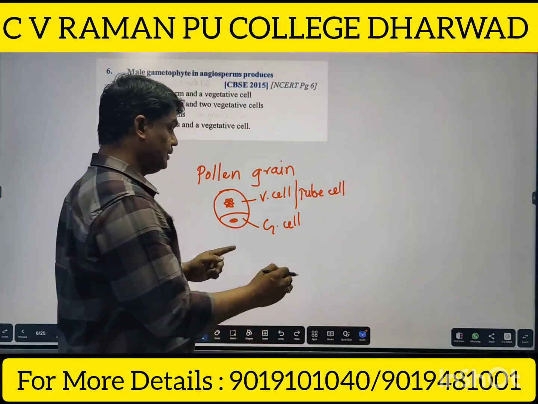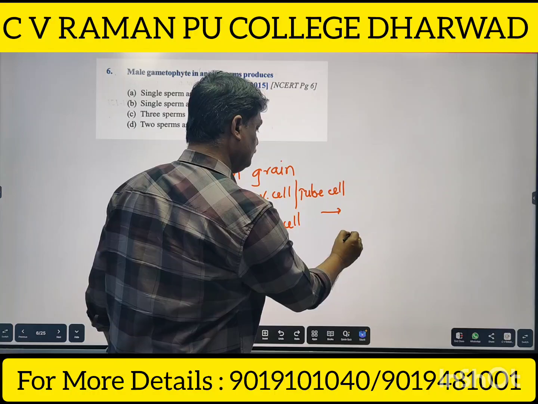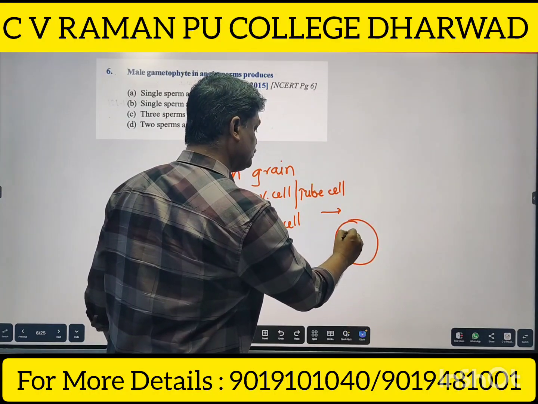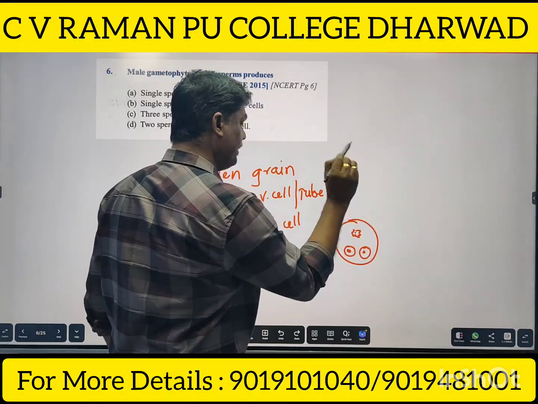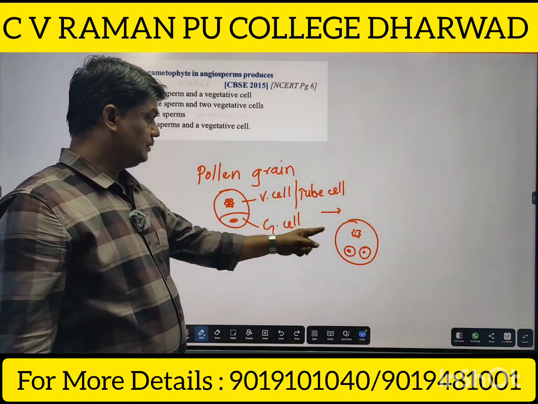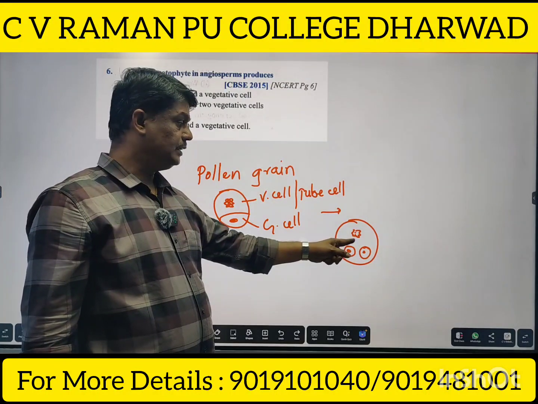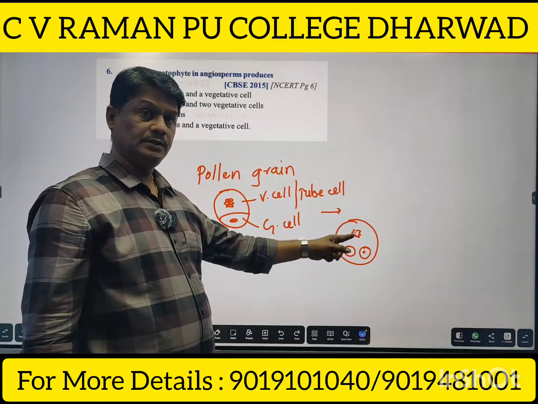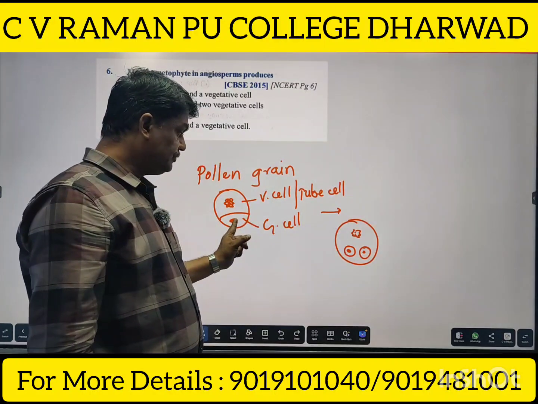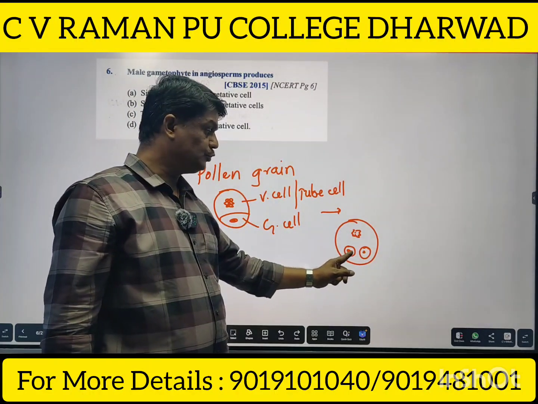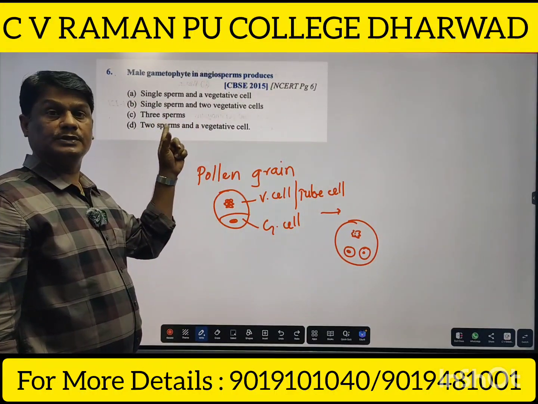Next, the generative cell undergoes mitosis and produces 2 male gametes. This one is the vegetative cell, only one vegetative cell, a larger cell with an irregular shaped nucleus and reserve food material, and the generative cell undergoes mitosis to produce 2 male gametes, or we can call these 2 sperms.